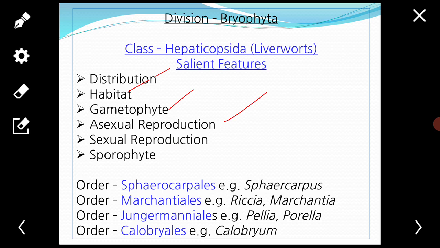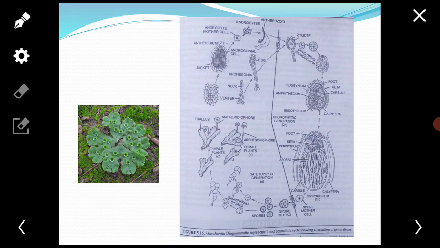Next, the sexual reproduction. The sex organs develop from single superficial cells situated on the dorsal side of the thallus, except when terminal in position.